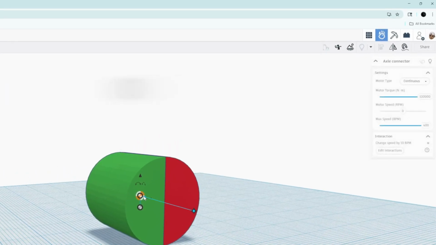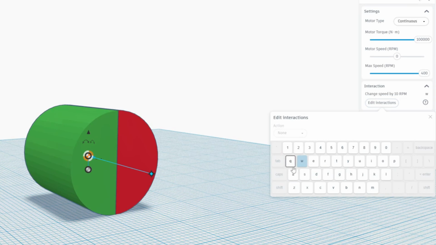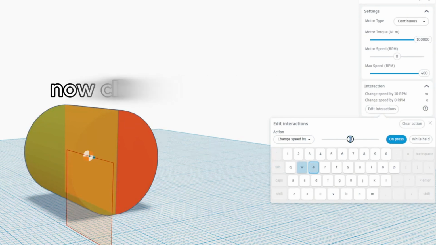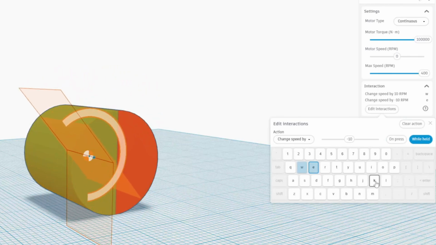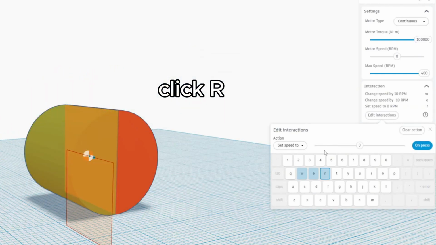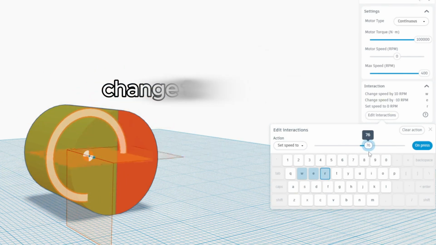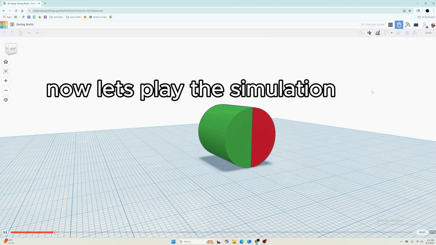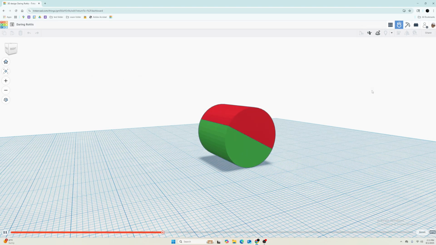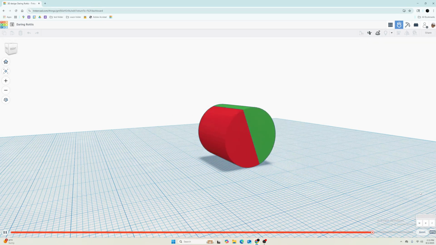Let's go back. Click Interactions. Click E. Now click Set Speed to. Change the value. Click R. Now click Set Speed to. Change the value. This one only has on press. Now let's play the simulation. When I click R, it will move at the set speed, not more nor less.